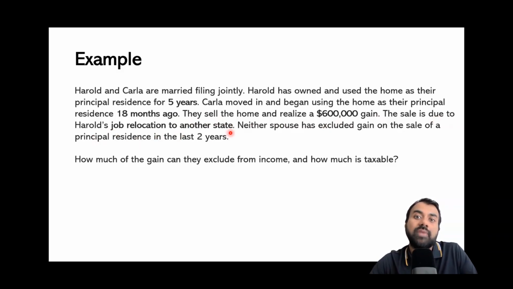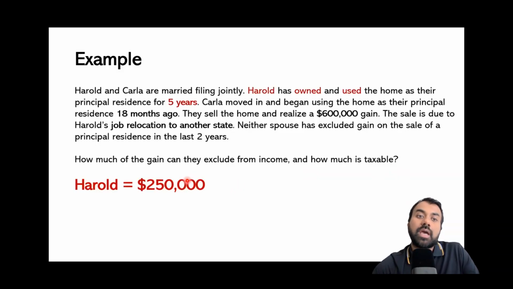Now, that's a qualifying reason, and that's why Carla might get the partial exclusion. Then it says neither spouse has excluded gain on the sale of a principal residence in the last 2 years, and that's good news, so that they now can qualify for the gain exclusion. How much of the gain can they exclude from income and how much is taxable? Again, this question has two parts. Let's do them one after the other and do them step by step.